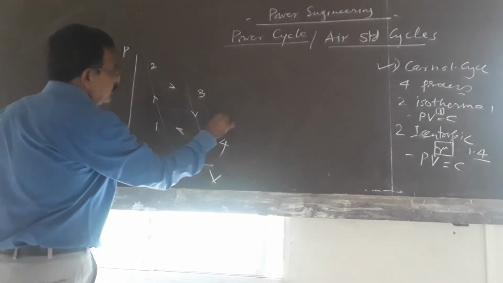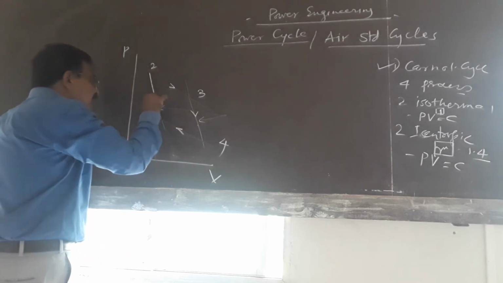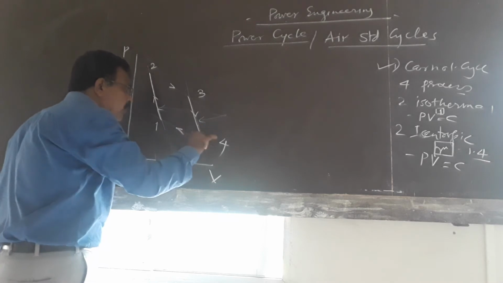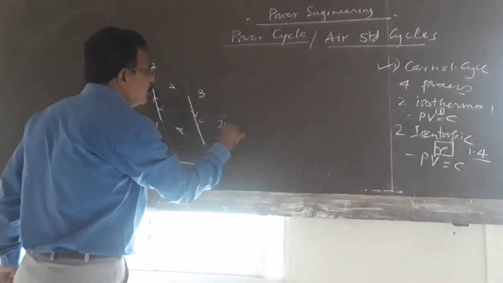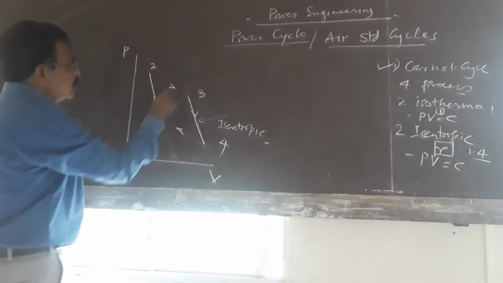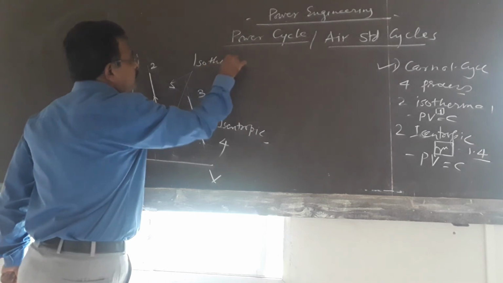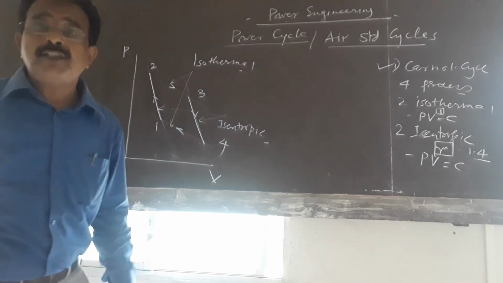Now see here, the lines having more slope are the isentropic processes, and the ones with less slope are the isothermal processes. These two are isothermal processes.